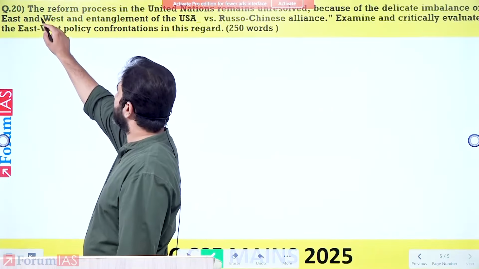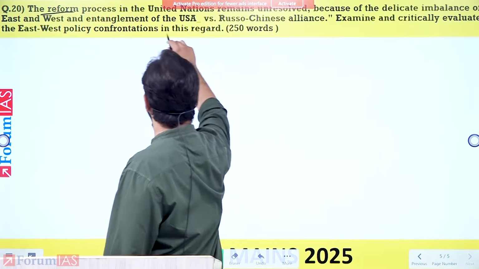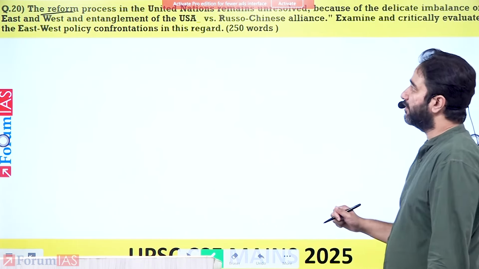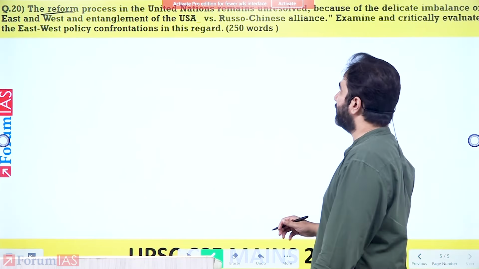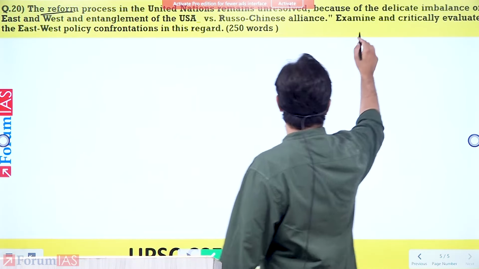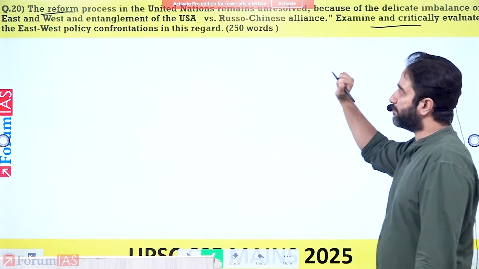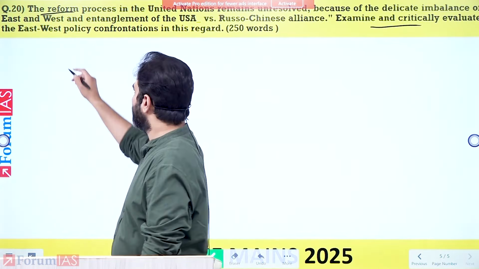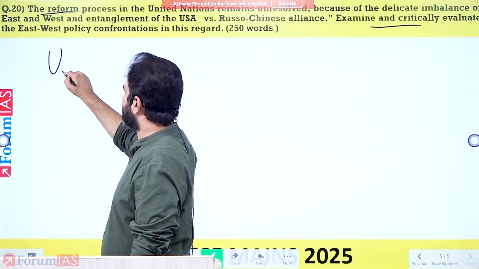All right, coming to the next question. It has asked the reform process in the United Nations remains unresolved because of the delicate imbalance of East and West and the entanglement of the US versus Russia-China alliance. Examine and critically evaluate the East-West policy confrontation in this regard. Now, if you look at this question, it has 2 aspects to this.